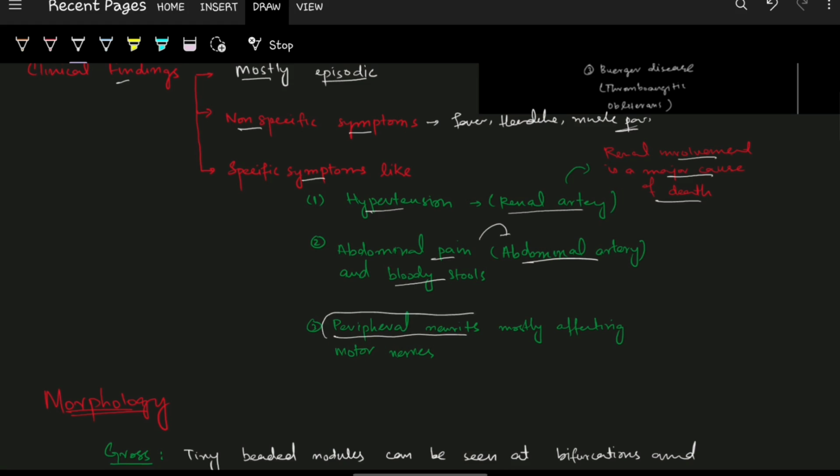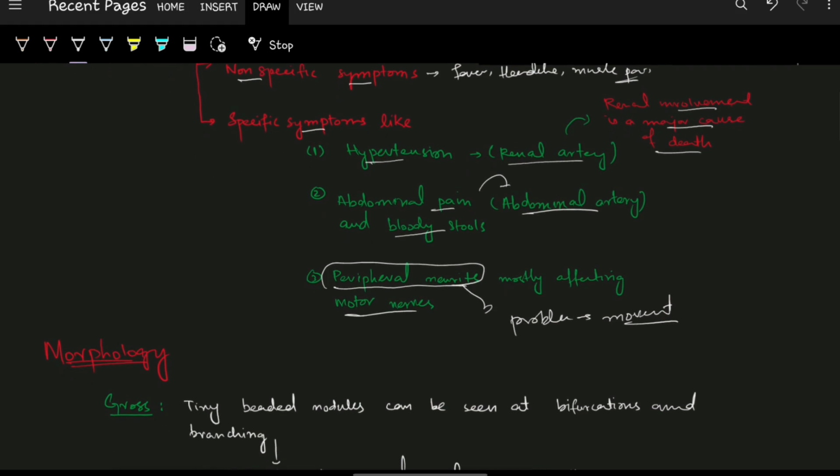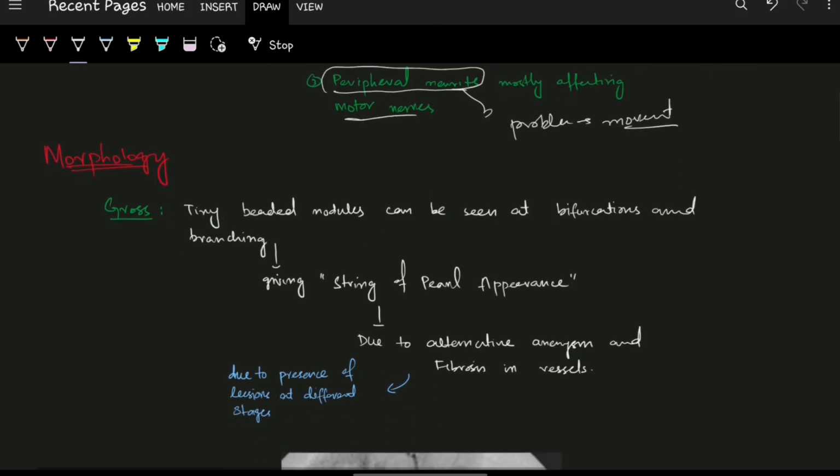It's an important point: peripheral neuritis mostly affects the motor nerves. So there is a problem in movement or motion.